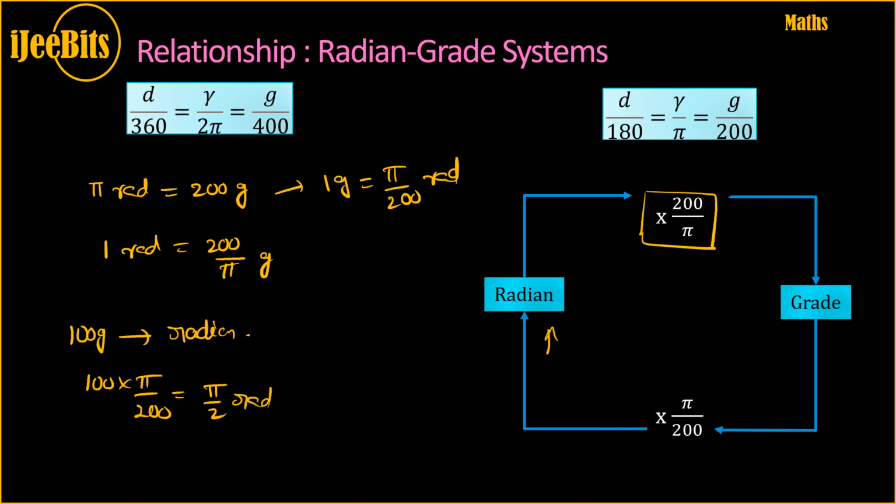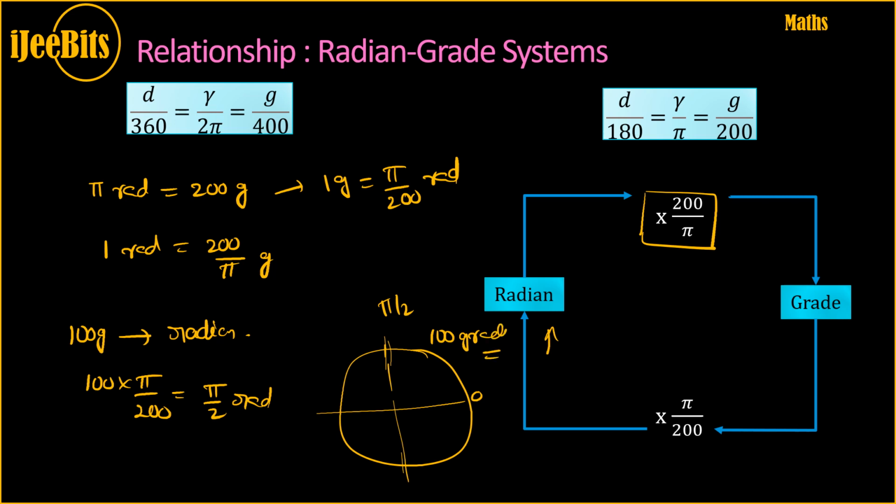In a circle, where you would get pi by 4, pi by 2, that is one quadrant. So 0 to pi by 2 is also equally divided into 100 grades. So the relationship still holds good for this conversion. This is how you can convert radians into grades and grades into radians.